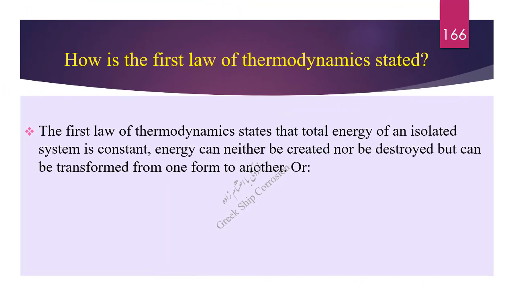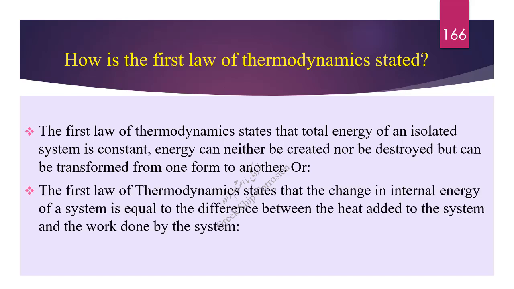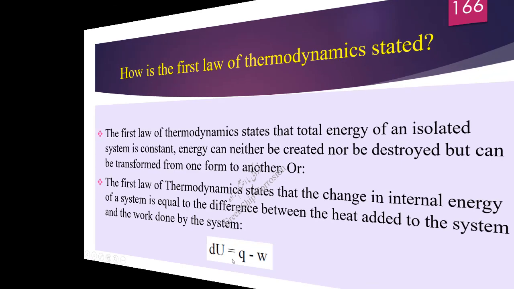How is the first law of thermodynamics stated? The first law of thermodynamics says that the total energy of an isolated system is constant. Energy can neither be created nor be destroyed, but can be transformed from one form to another. Or the first law of thermodynamics states that the change in internal energy of a system is equal to the difference between the heat added to the system and the work done by the system. dU equals Q minus W.